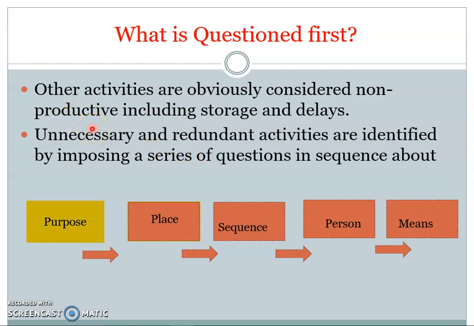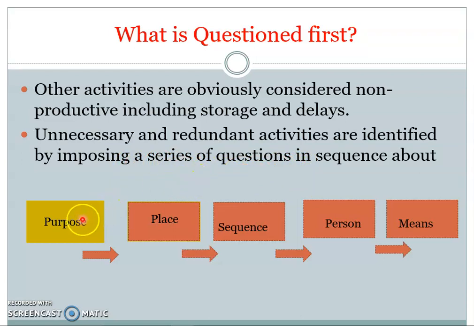Now while assessing the information, we need these points for excluding the non-productive time, including storage and delays. Unnecessary and redundant activities, that means repetitive activities which are not useful, are identified by imposing a series of questions in sequence. How is this sequence?